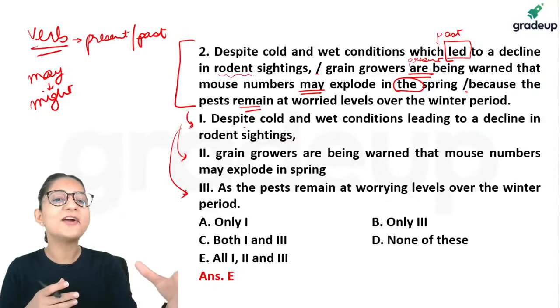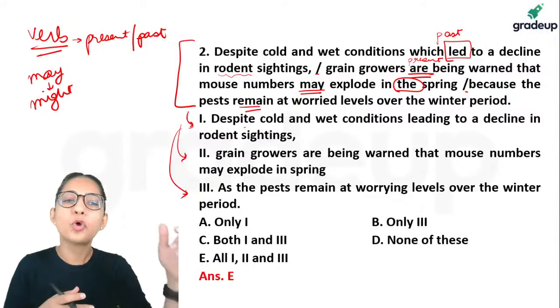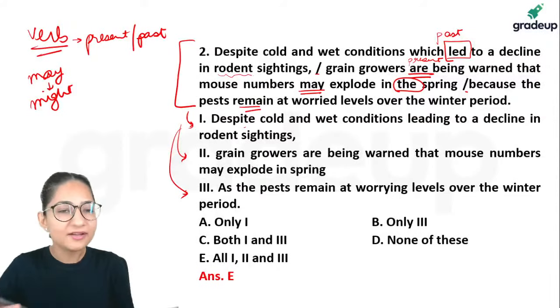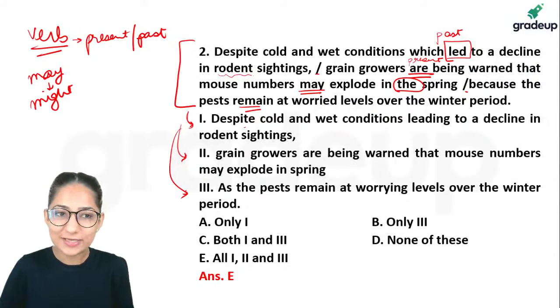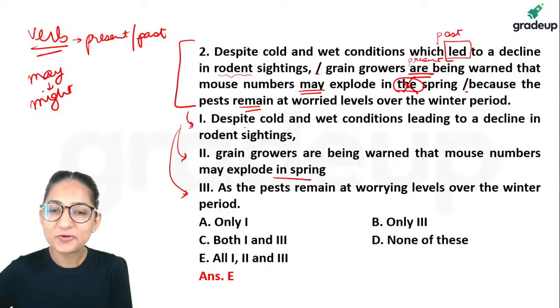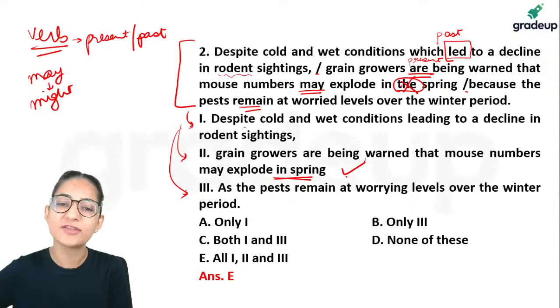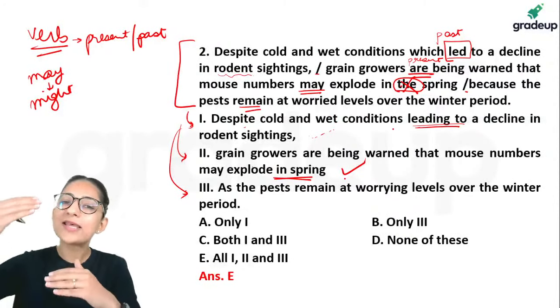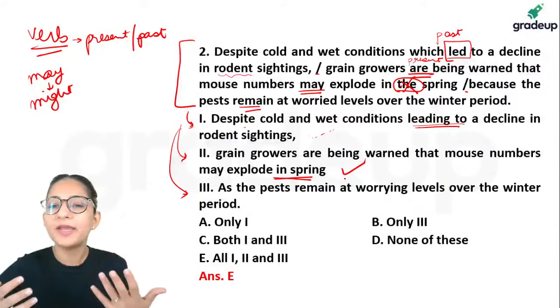When you specifically are talking about something, then you say in those winters, in the winter. Otherwise, generally when you talk about seasons, you do not use the article the. So if you notice here, the error has been corrected in the second. I am not putting a tick here yet because I have not read the entire sentence. This looks okay, but until I read the entire thing, I would not be able to comment on this.